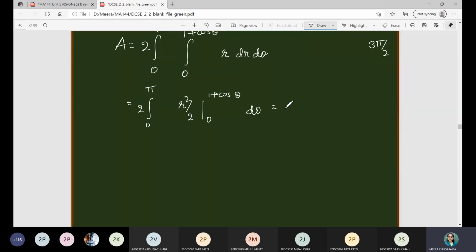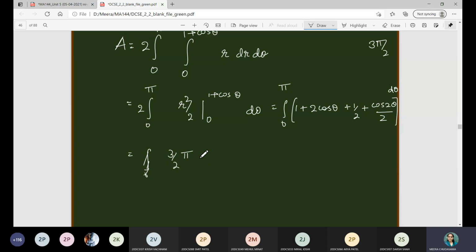So 2 gets cancelled, 0 to pi, 1 plus 2 cos theta plus cos square theta by 2. So I will just write it as 1 by 2 plus cos 2 theta by 2. Here the square bracket completes, and d theta. Now 3 by 2 into d theta when we integrate it, pi minus 0.